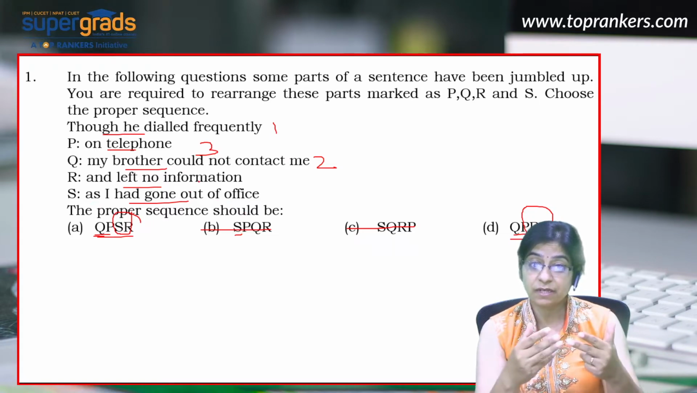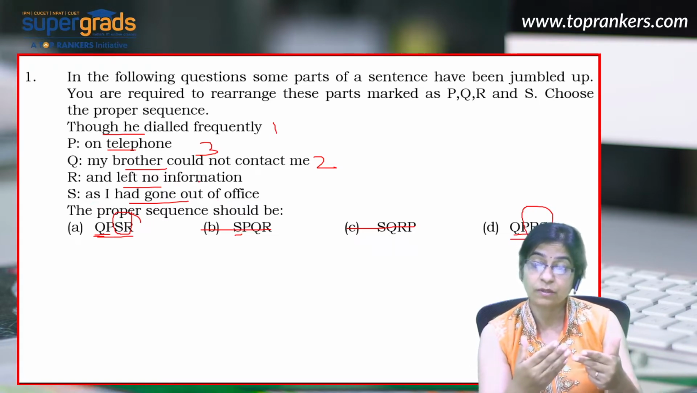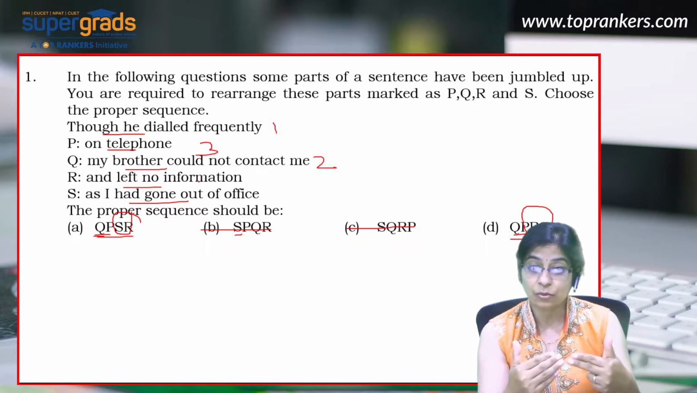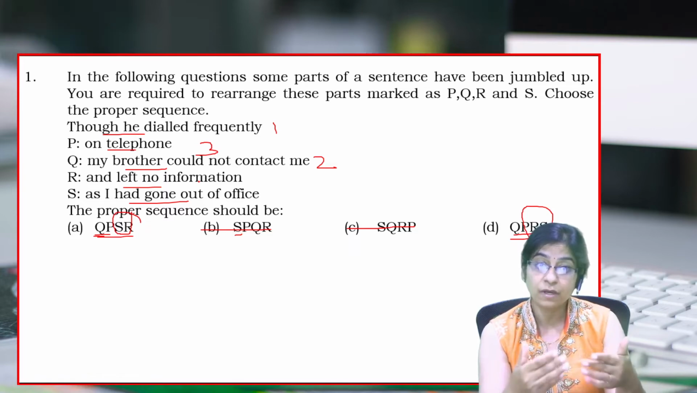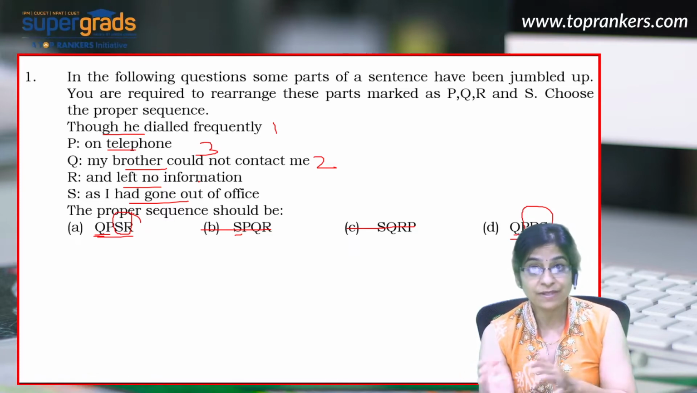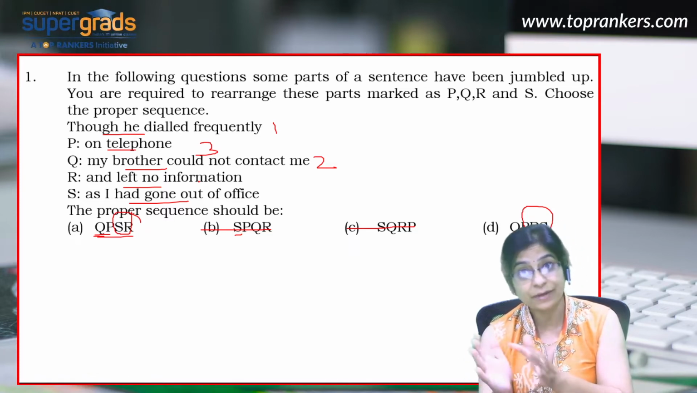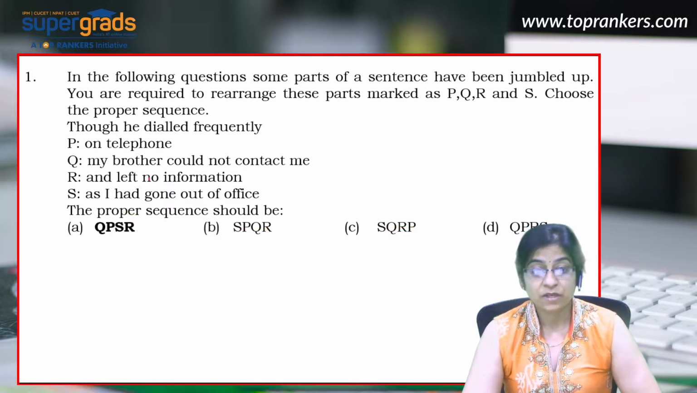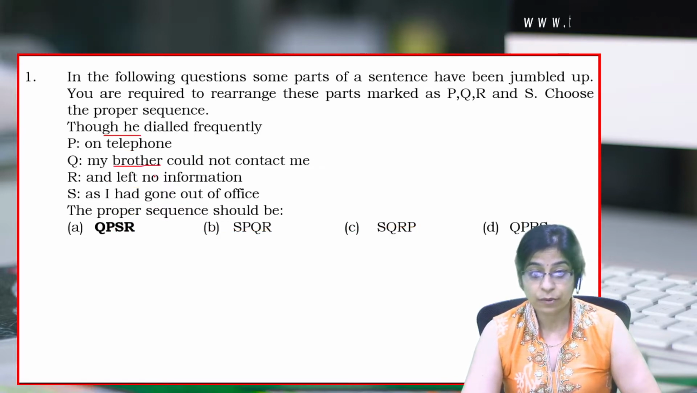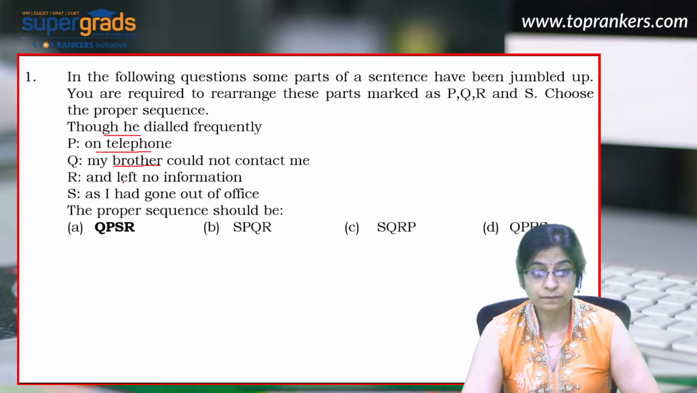So the first three statements talked about the brother, and the last two talk about me. So he could not contact me on the telephone because I had gone out of the office and I did not leave any information. So it looks as if the right answer choice should be A. So the right order would be, though he dialed frequently, my brother could not contact me on telephone as I had gone out of office and left no information.